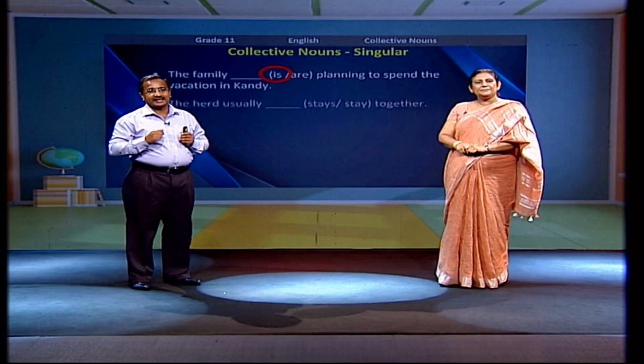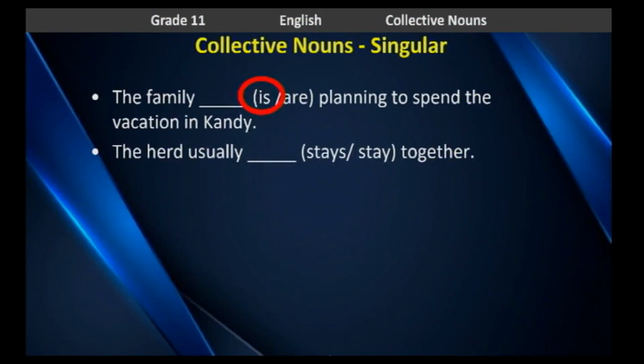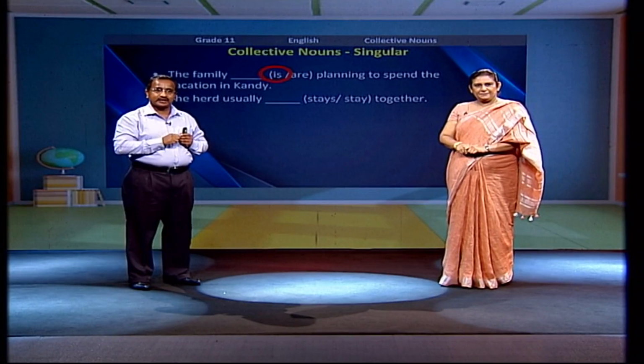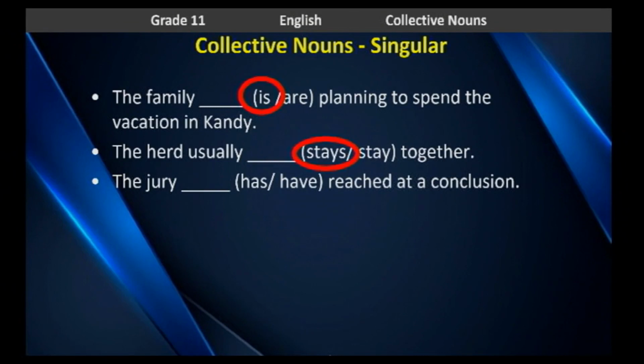The second sentence, can you read it out? The herd usually stays together. Herd refers to a group, one unit, so it stands as a singular noun, so it carries a singular verb. And the third example, the jury has reached a conclusion. There are members in the jury, we know that.